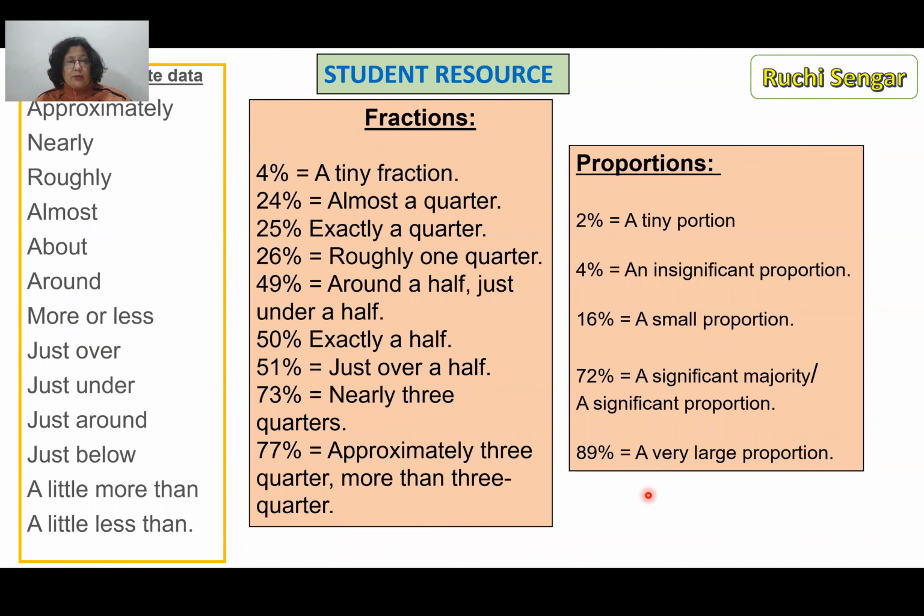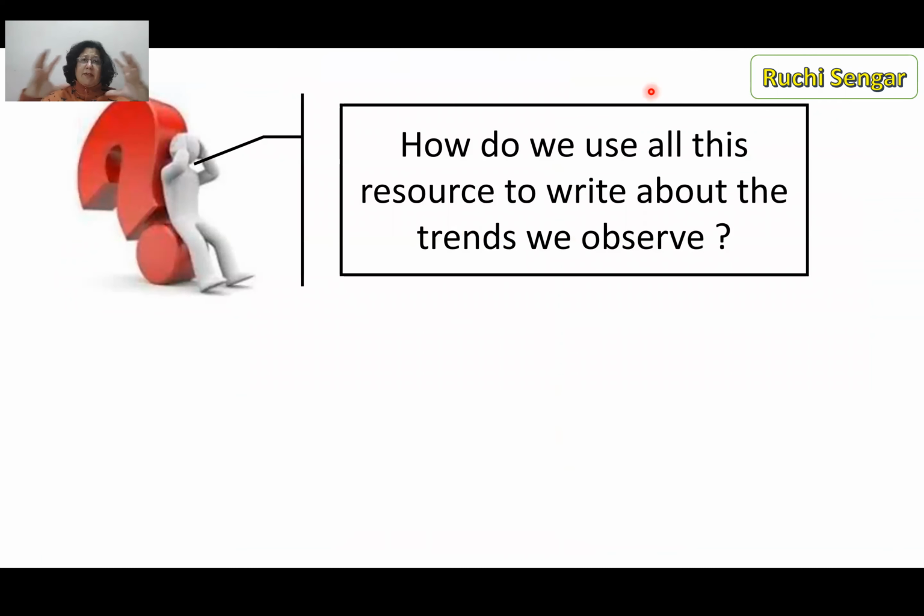All right. So it might be challenging for us as teachers of English, but trust me, class 10 children know all this. You just need to give them these cues to be able to use. And if you just sort of make them say it aloud in the classroom, it's going to be good. The resource should be with them. So now that we have all this resource, how do I use it to write the trends?